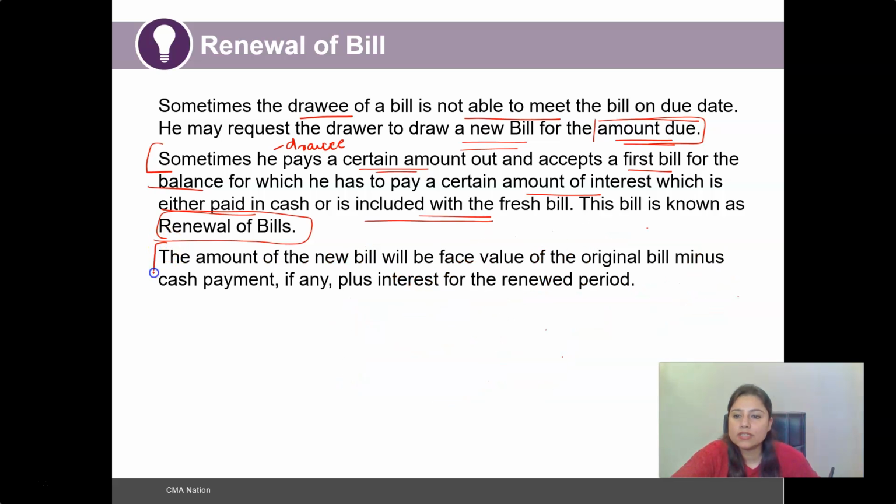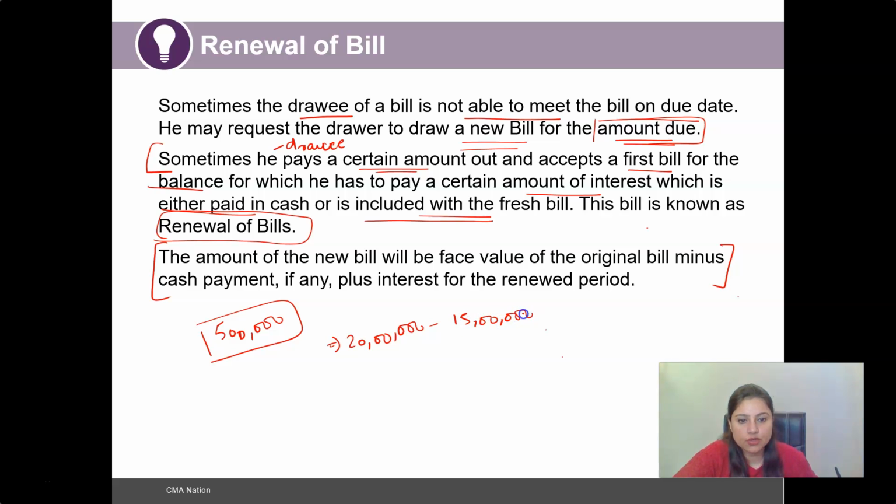And how will this renewal of the bill be generated, and what is the amount of that new bill? Basically, the face value, as we discussed in the example before, is the remaining 5 lakh, which we have determined as the face value of the original bill, that is 20 lakh, minus the payment that has already been made by the drawee.